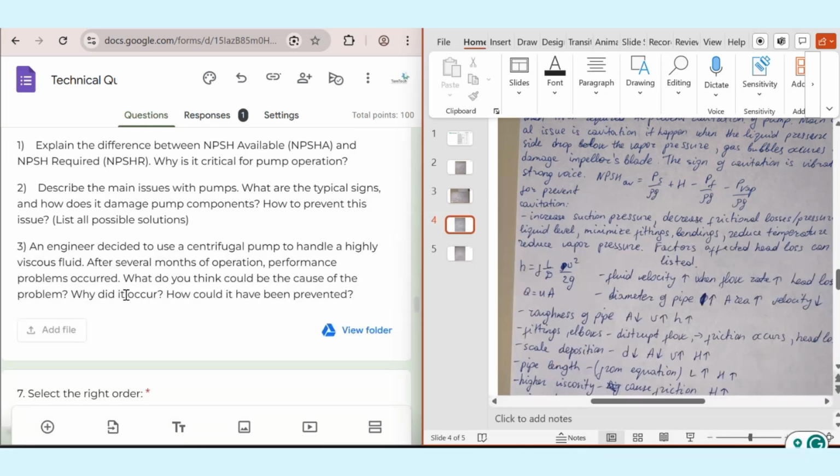Okay. Actually, we know that centrifugal pumps are designed for low viscosity fluid. That's why if we have highly viscous fluid, this will automatically lower our flow, will require higher energy, and possible overheating will be caused. But in order to prevent this, we can use a positive displacement pump instead of a centrifugal pump, or we can increase the temperature in order to decrease the viscosity of the fluid.